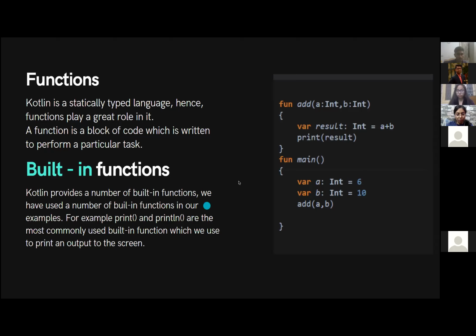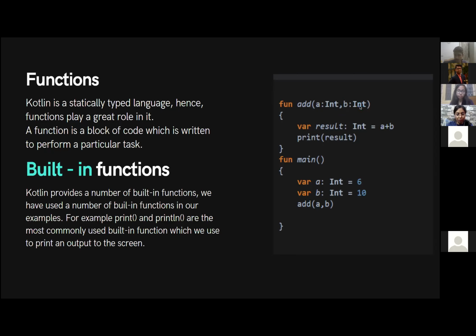The syntax for declaring a user-defined function is also pretty straightforward in Kotlin. Simply, the keyword for defining a function in Kotlin is fun. You follow it with the name of the function, and then open the brackets, and here you will be providing the parameters, aka the inputs that you want inside your function. So here I have declared two variables of type int. The basic thing is you have to declare the variable name and its data type.